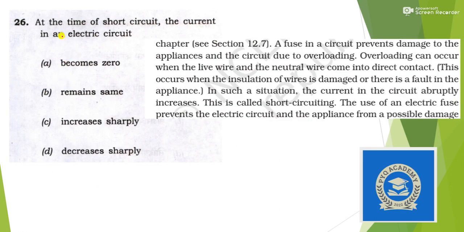Next, at the time of short circuit, the current in an electric circuit increases abruptly. You can see here overloading can occur when the live wire and neutral wire come in contact. In such a situation, the current in the circuit abruptly increases. This is called short circuit. So the answer is option C, increases sharply.